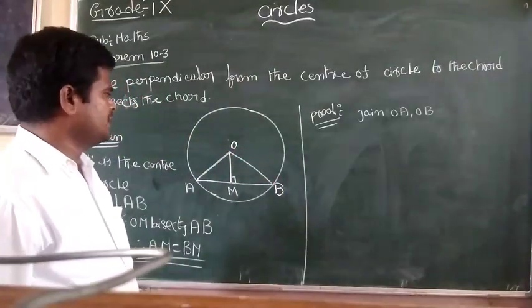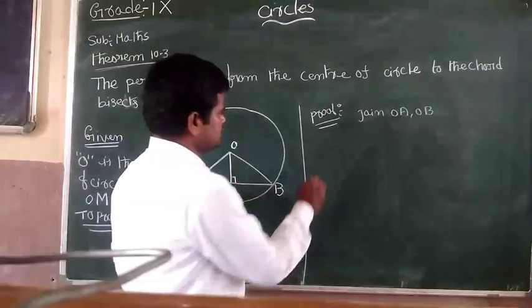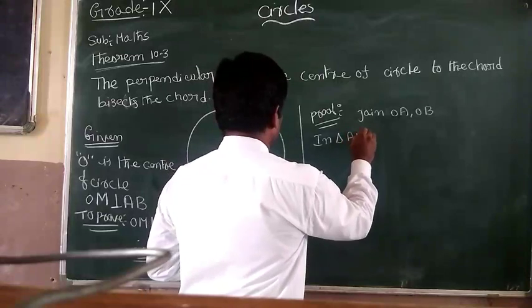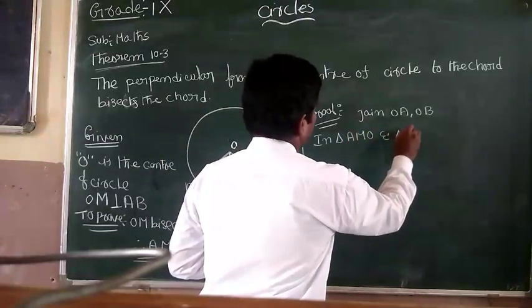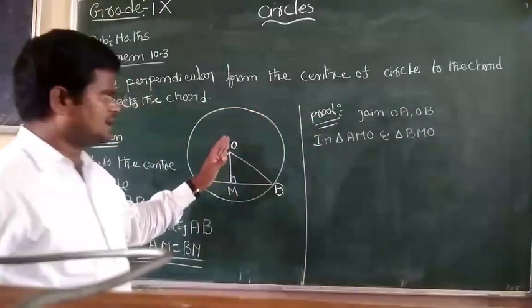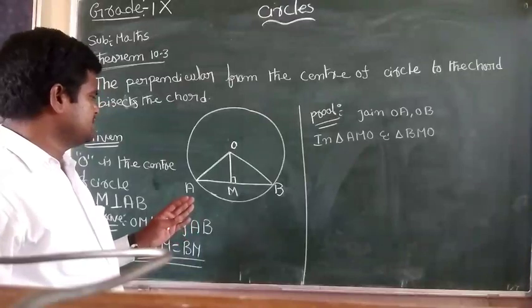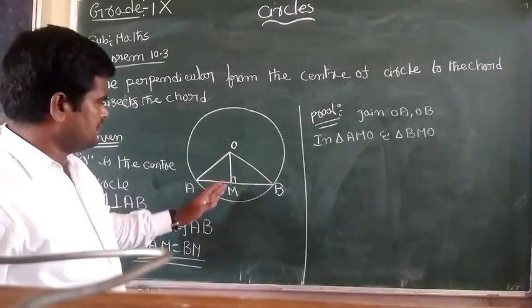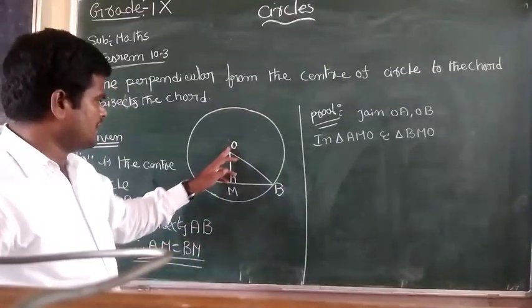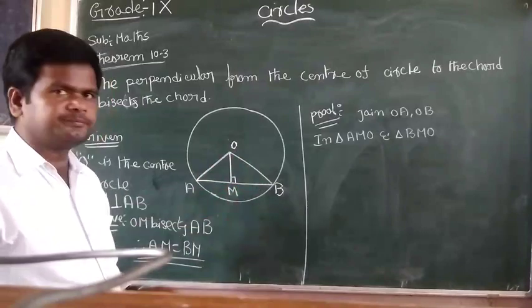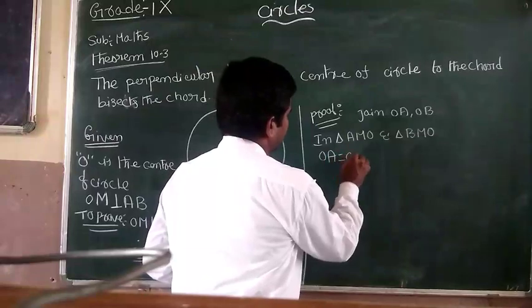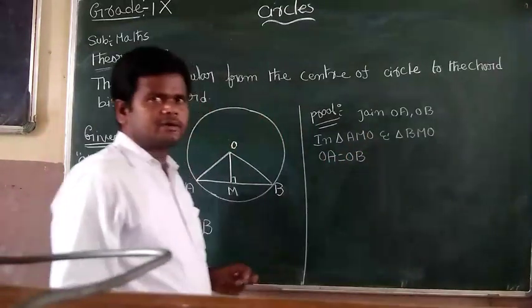Now in triangle AMO and triangle BMO, these two triangles: OA equals OB.